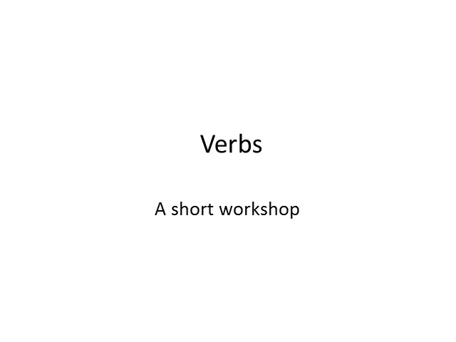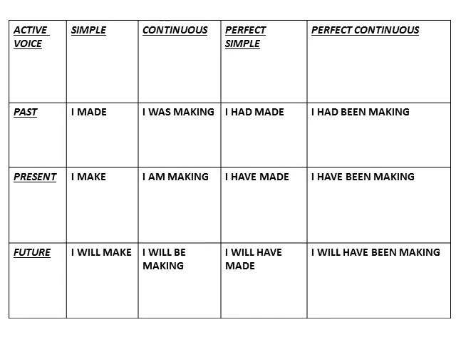Today's workshop is on verbs. In this picture we have all the verbs set out. Now we have on the left hand column time, when an action happens: past, present, future. On the top row we have aspect, which means is an action finished or not finished. We have simple and continuous, perfect simple and perfect continuous.